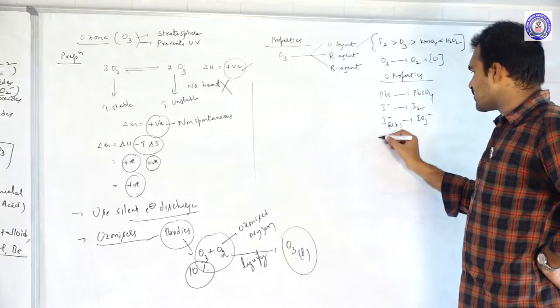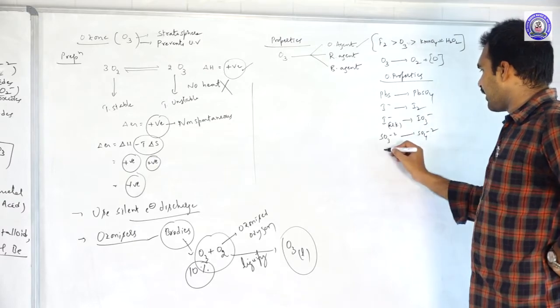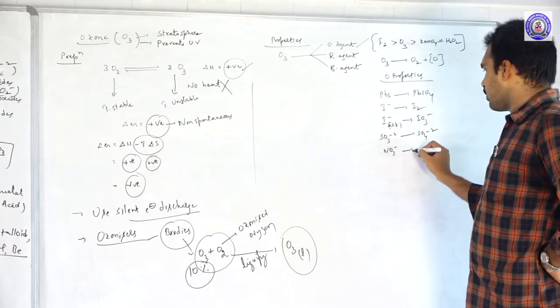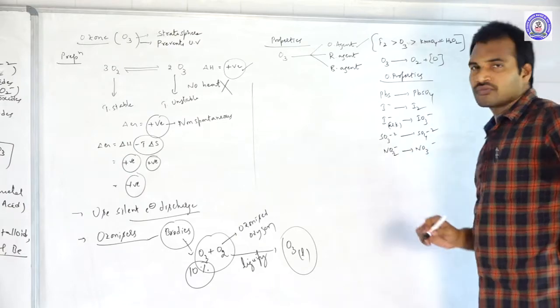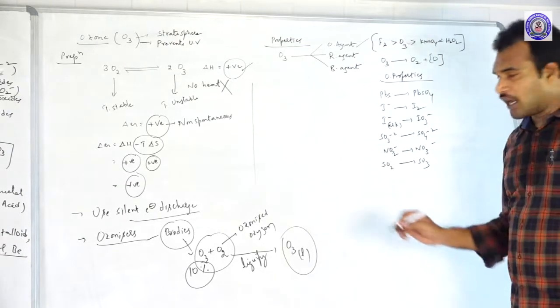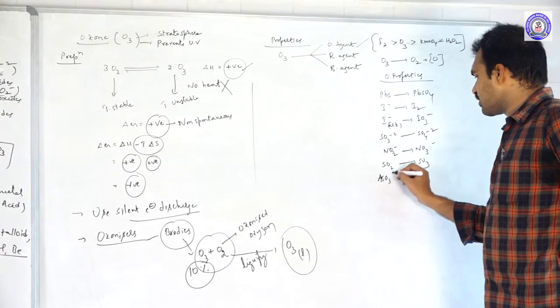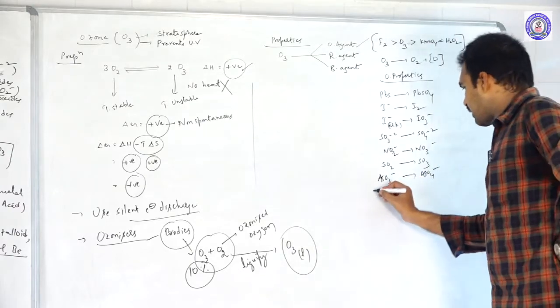It oxidizes sulfides to sulfates, nitrites to nitrates, sulfur dioxide to sulfur trioxide, and arsenite AsO3 minus to AsO4 minus.